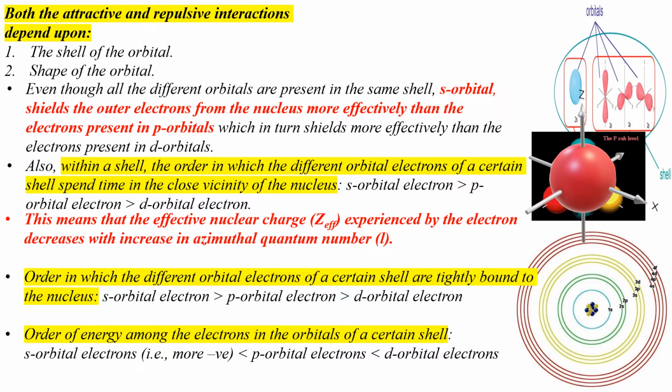The attractive interactions existing between the electrons and the nucleus and the repulsive interactions existing among the electrons in an atom depend on two things. Firstly, on the shell or energy level of the orbital in which the electron is present, and secondly, on the shape of the orbital in which the electron is present. Now, look at the first picture displayed on the right.